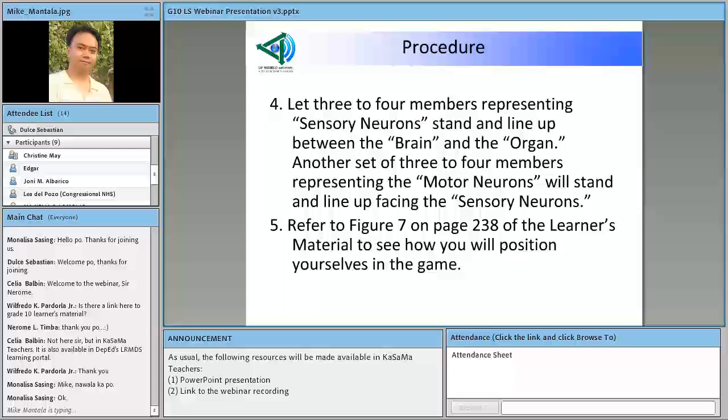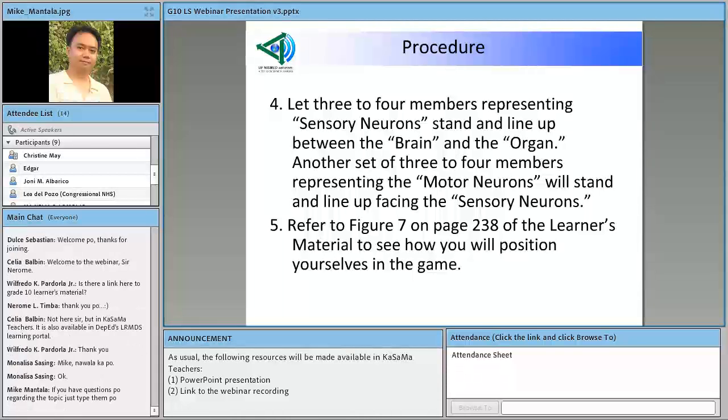So, we do not have a lot of brain. But of course, technically speaking, what carries out or what processes these signals are the brain neurons. So sila yung mga yon, and napakarami nila compared to the motor neurons and sensory neurons. So can we have, for example, 2 or 3 students representing the brain? Pwede nating pag-usapan yan, pwedeng maging punto yan ng diskusyon sa mga estudyante.